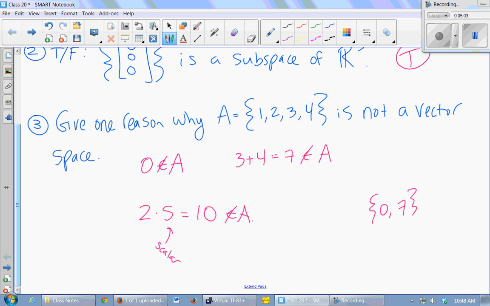Yep, and we're going to define some spaces that are subsets of, say, R2 or R3, where we let some of the entries be defined by a variable. Good. So there are lots of different things you could have put here for why it fails. Does anyone have something different than these three that you want to check? Okay.